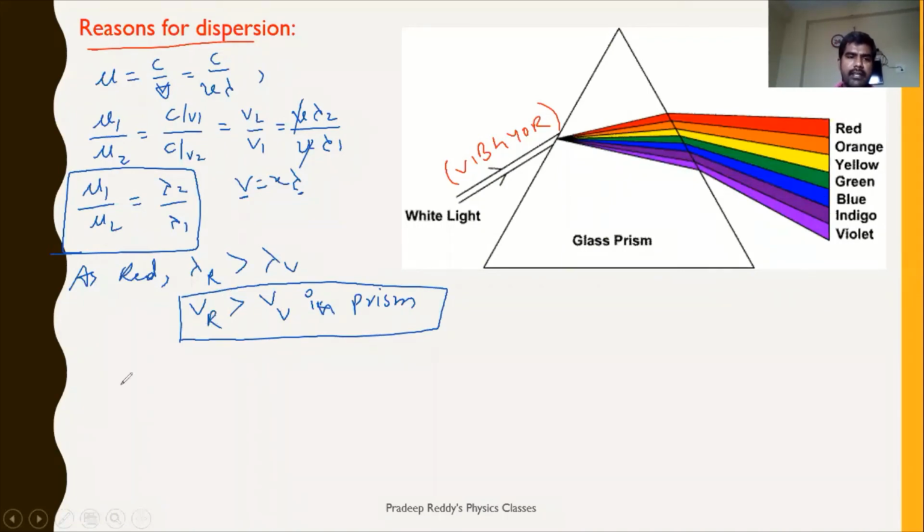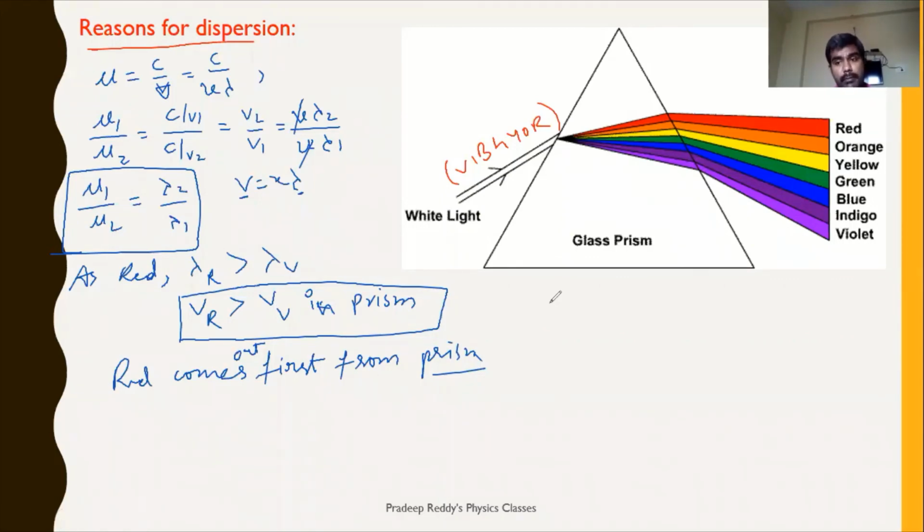That is the reason why red comes first. Red comes out first from the prism because its wavelength is greater. As its wavelength is greater, it travels with greater speed. As it is traveling with greater speed, it comes out first compared to all the remaining colors. As it is coming first, its deviation is very less.